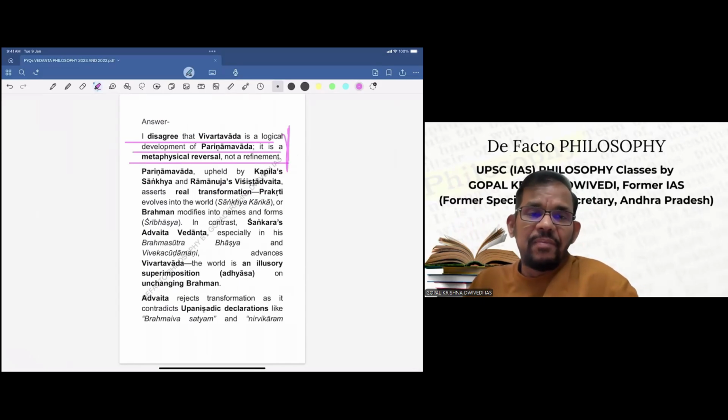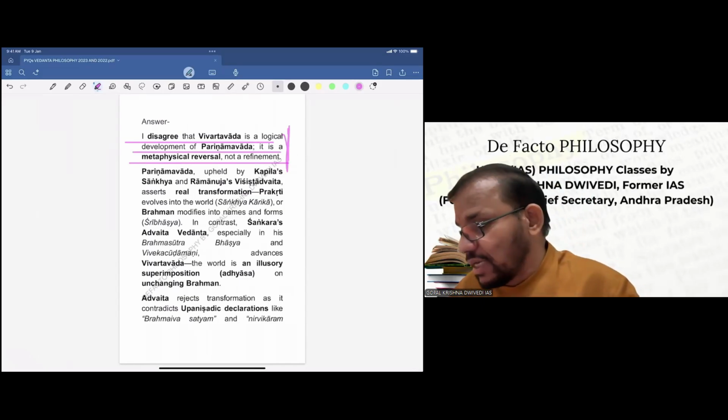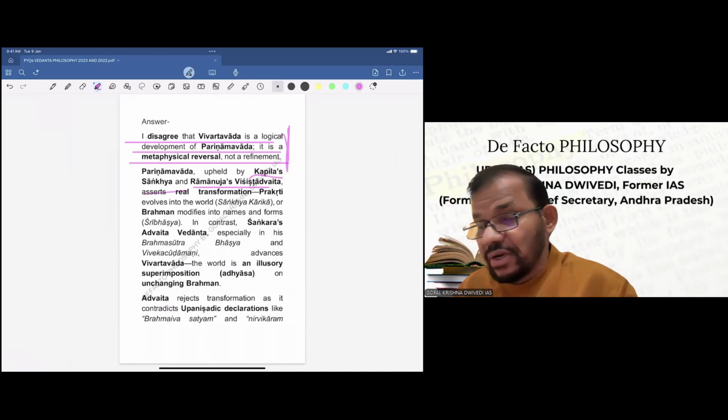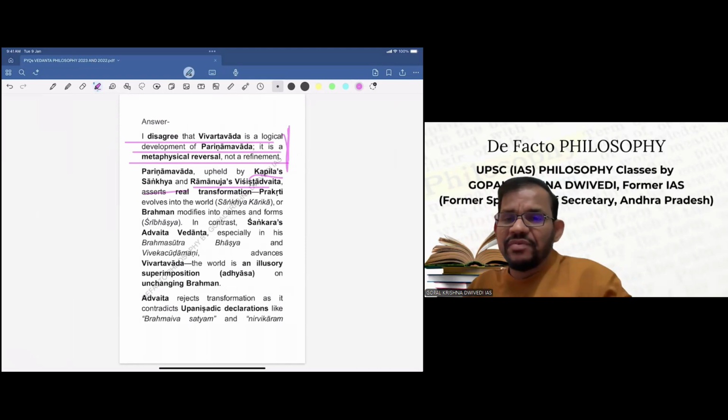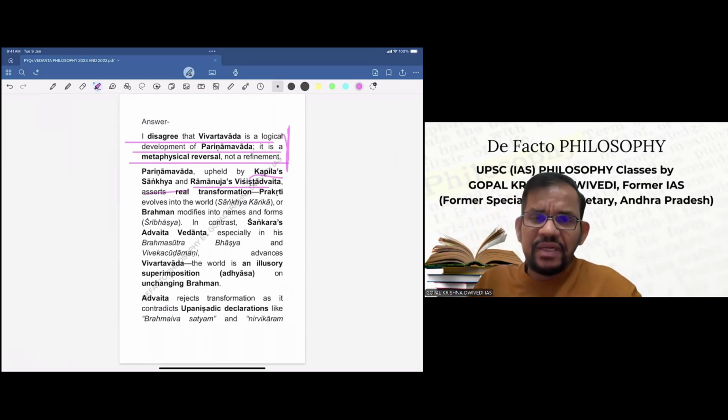Parinamvad is upheld by Kapila's Sankhya and Ramanuja's Vishishtadvaita. Here the mention of Kapila Sankhya is because Sankhya also promotes Parinamvad. It will upgrade your answer, because Ramanuja's Vishishtadvaita you anyway have to mention, but if you mention Kapila Sankhya also, it will make the answer more comparative.